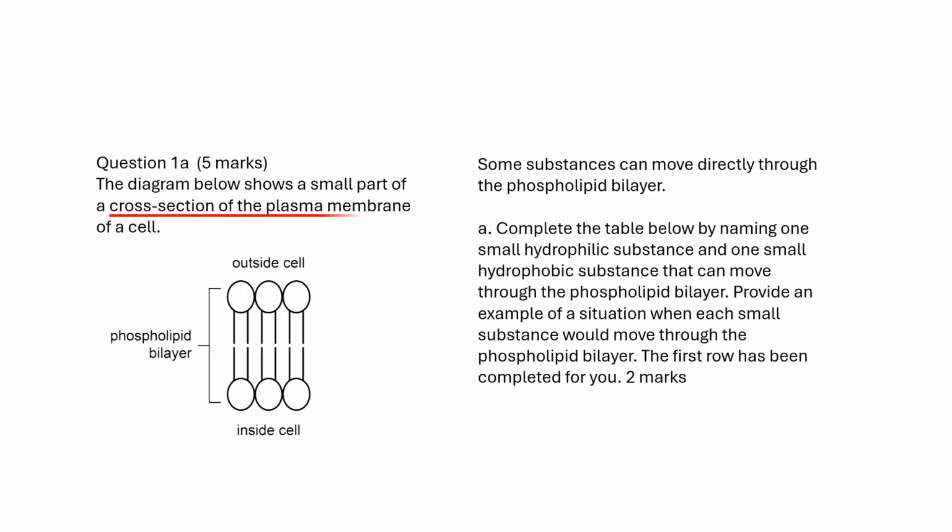The diagram below shows a small part of a cross-section of the plasma membrane of a cell. Some substances can move directly through the phospholipid bilayer. Complete the table below by naming one small hydrophilic substance and one small hydrophobic substance that can move through the phospholipid bilayer. Provide an example of a situation when each small substance would move through the phospholipid bilayer.